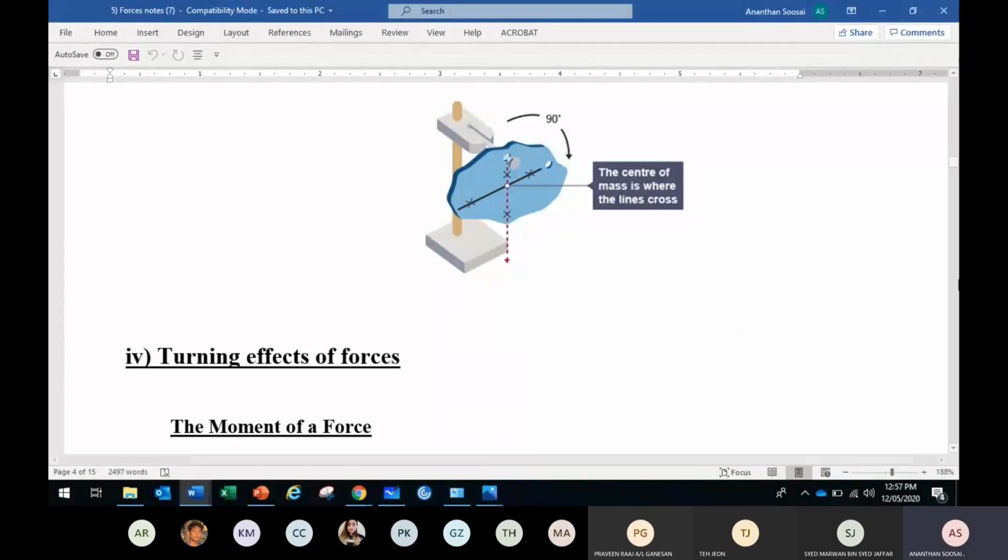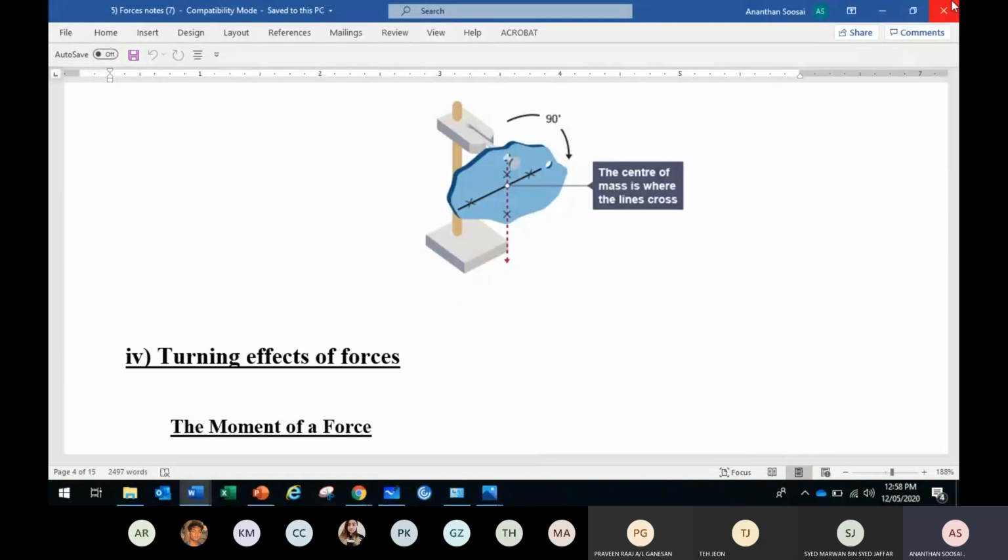So what did you learn in today's class? Types of forces and equilibrium. What are the 3 types of forces you need to know? Friction, viscous force, and another one I told you, upthrust.